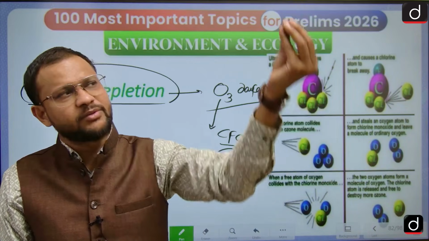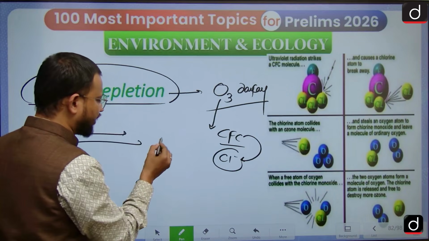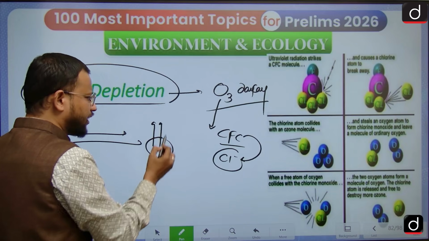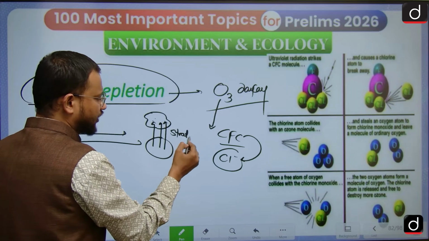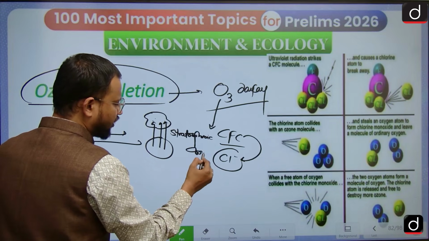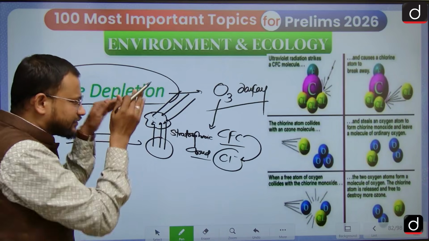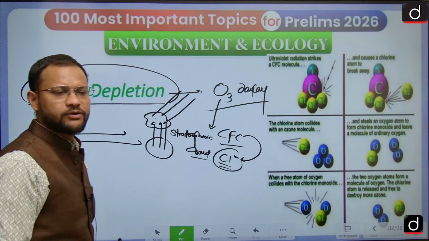When released, it moves along with the winds towards the polar region. From the polar region, it moves upward, being lighter, and attaches itself to the stratospheric clouds, right? These stratospheric clouds, particularly in the months of summer, receive excessive energy, okay? And that energy leads to breaking, releasing chlorine from the matter, okay?